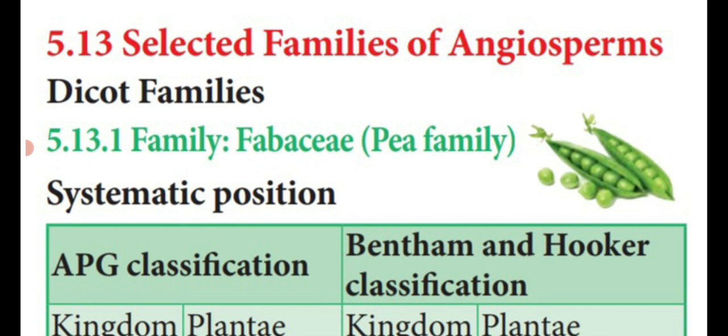In dicot families, we have already seen the potato family, Solanaceae, and its general characteristic features. Then we saw the genus Datura in the regular class. Now we are going to see another dicot family, Fabaceae, otherwise known as the pea family, that means Patani.